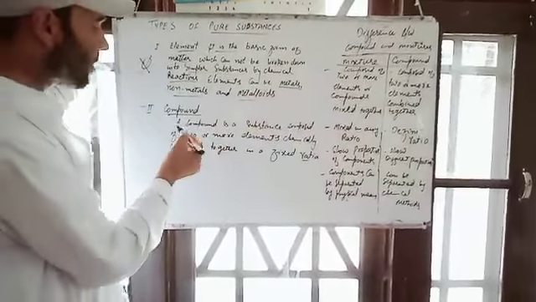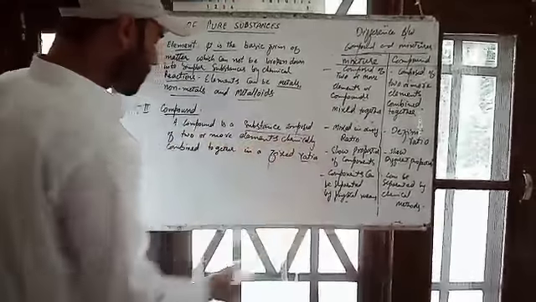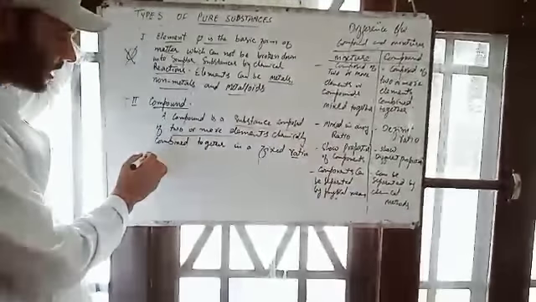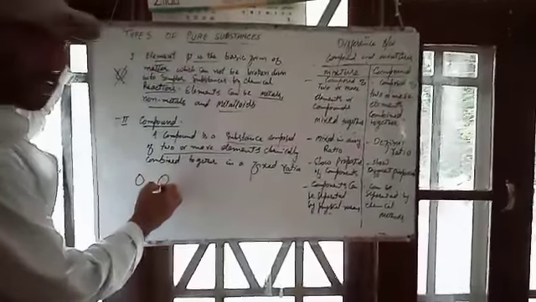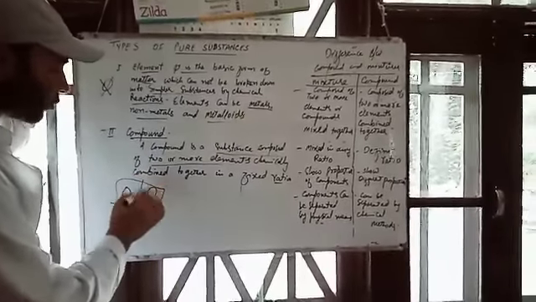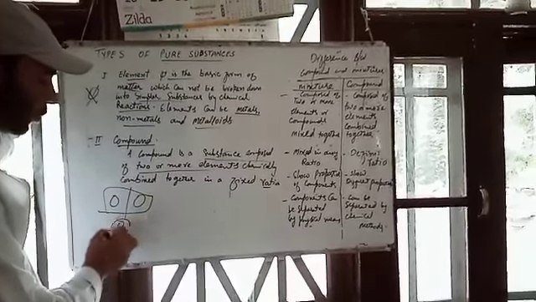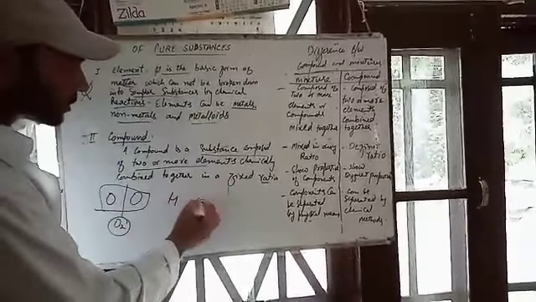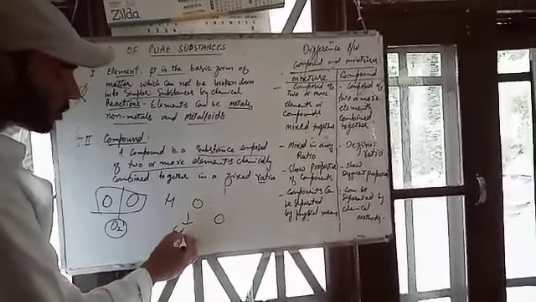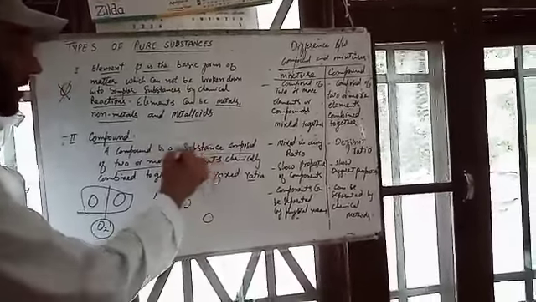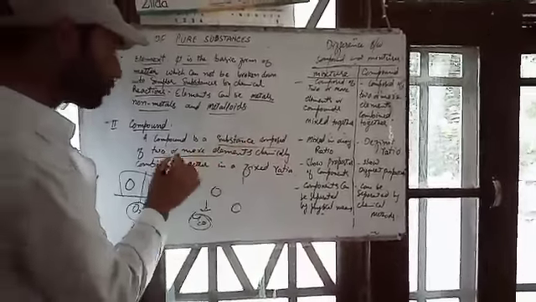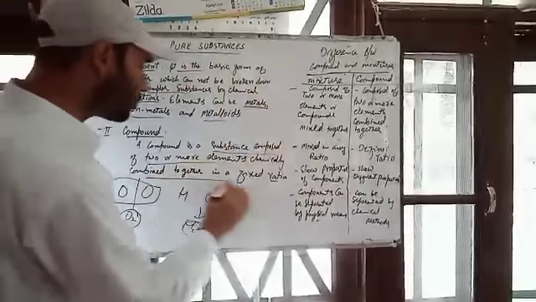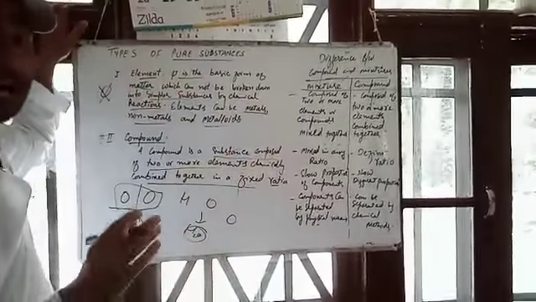Now, what is a compound? A compound is a substance composed of two or more elements. For example, one oxygen atom and another oxygen atom combine to form O2, or hydrogen and oxygen form H2O. That means it is a substance composed of two or more elements chemically combined together in a fixed ratio.